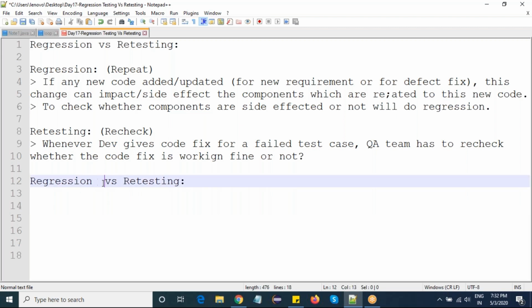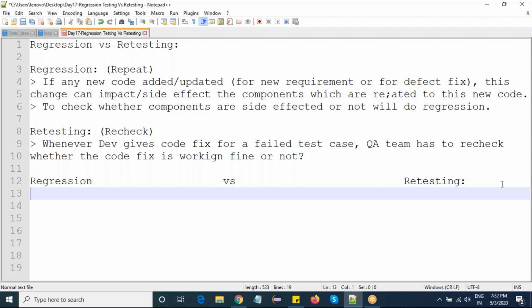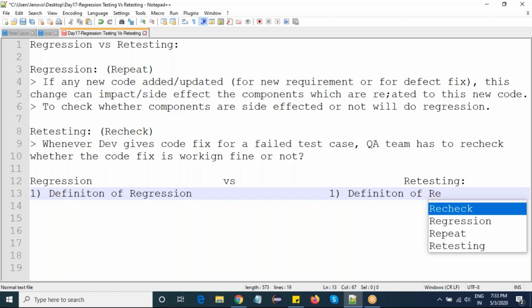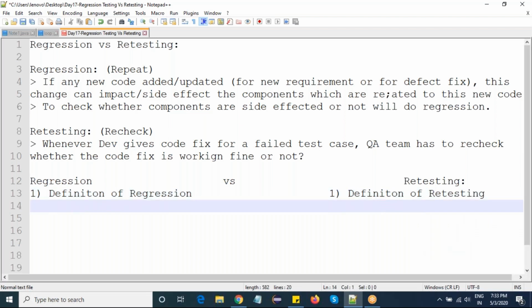Okay. First one, obvious. We know the definition, right? No definitions, I will have a definition here. Definition of regression, here also. Definition of retesting. This is the first difference. The second one is which one will be first, whether regression is first or retesting is first.